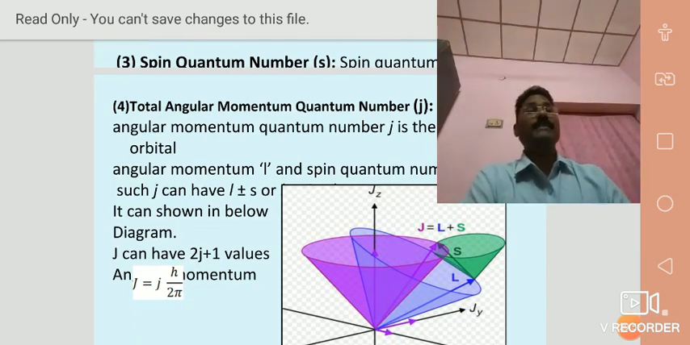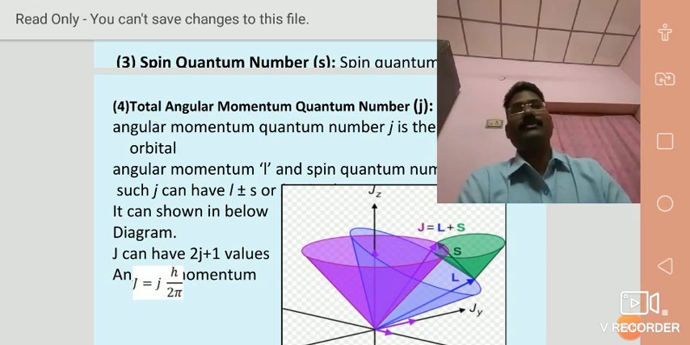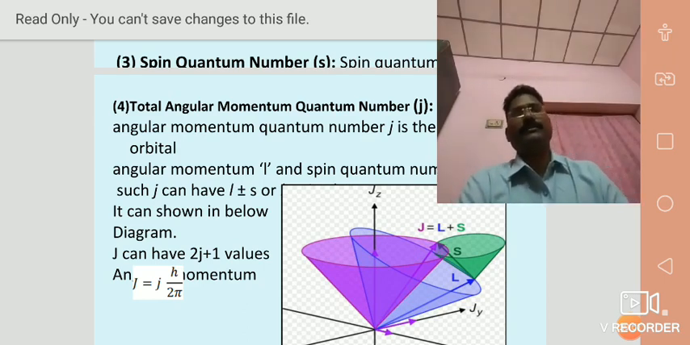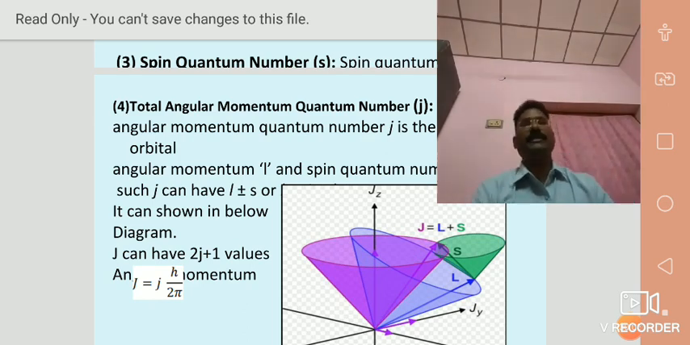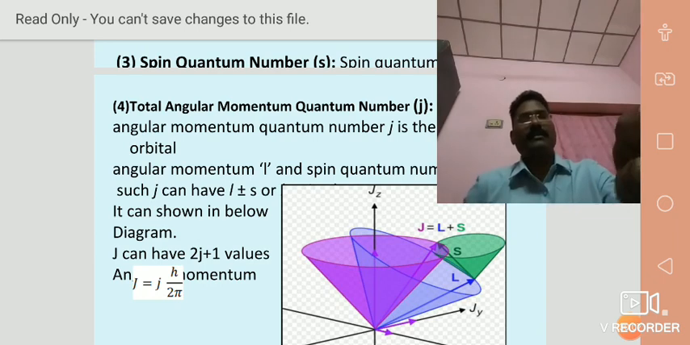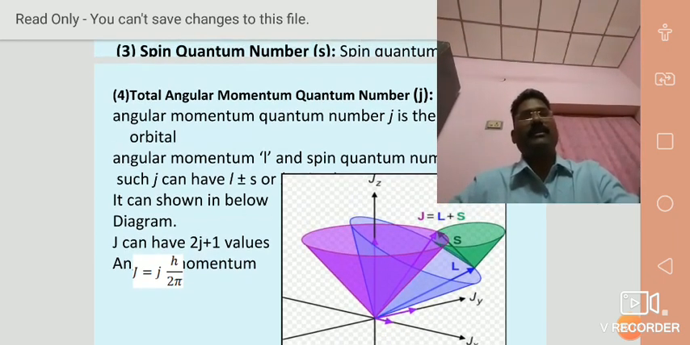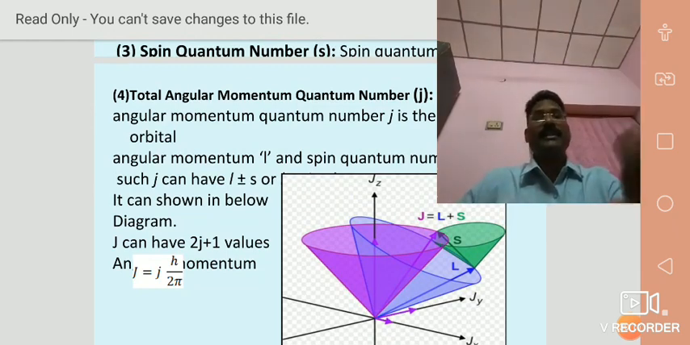J can have 2J plus 1 values, excluding 0. Capital J is equal to j into h by 2 pi. Therefore, the below diagram clearly shows the motion of the electron, the orientation of the electron.